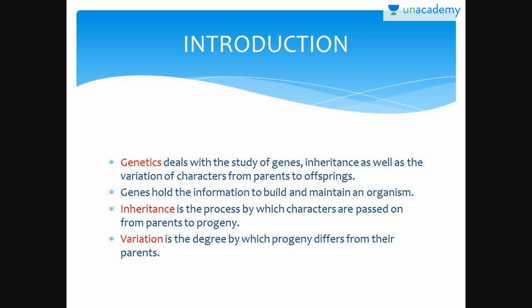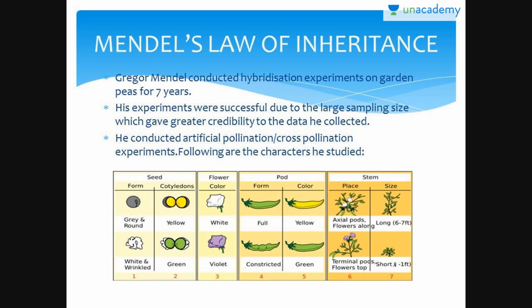So, what is genetics? Genetics deals with the inheritance as well as variation of characters from parents to the offsprings, that is from one generation to the other. Inheritance is the process by which characters are passed on from parent to the progeny, that is from parent to the child. Variation is the degree by which progeny differs from their parents. Now, the first person who invented the laws is Gregor Mendel.